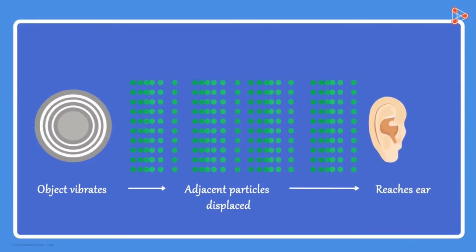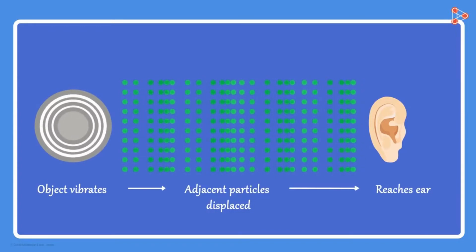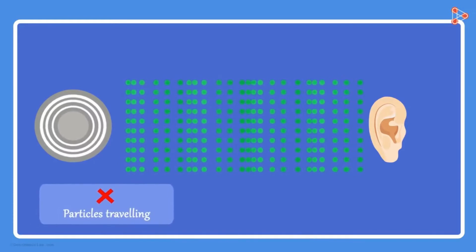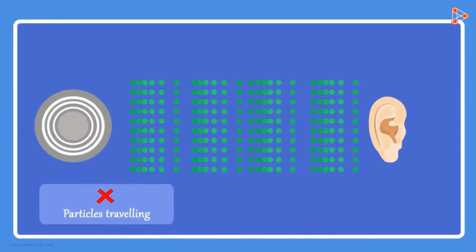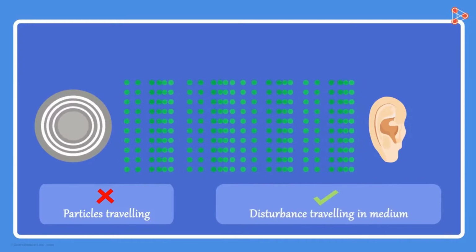We see that we create some disturbance flowing through the medium. This is the way that sound travels through the medium. We see that particles of the medium are not traveling from the source to the human ear. It is the disturbance produced by a source which is traveling in the medium.